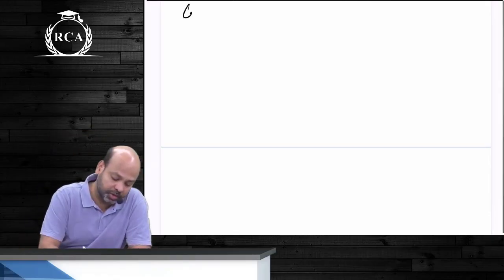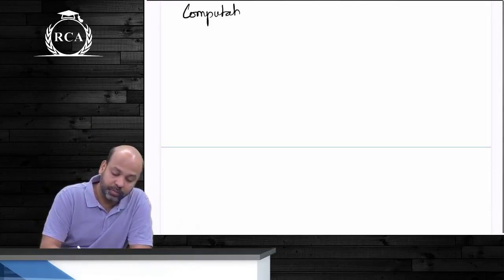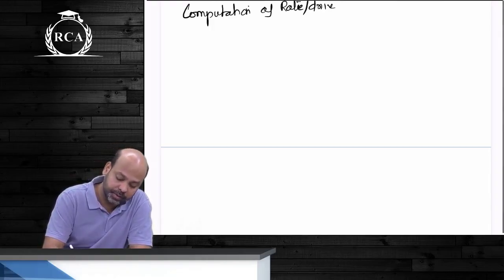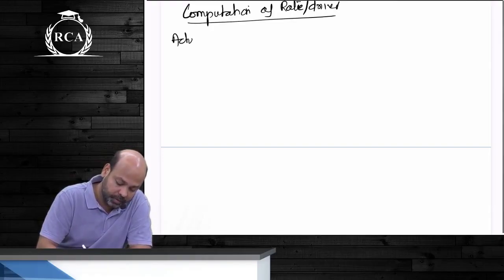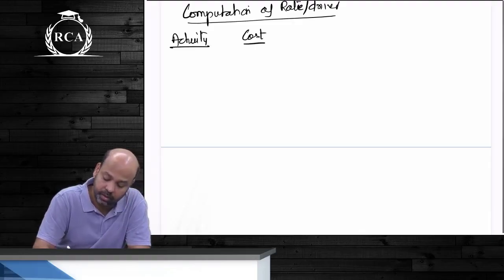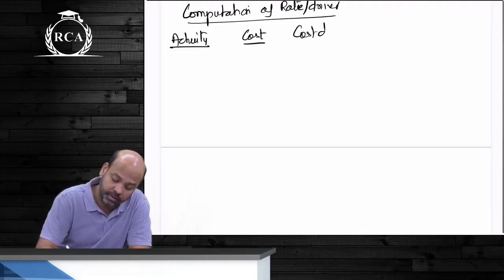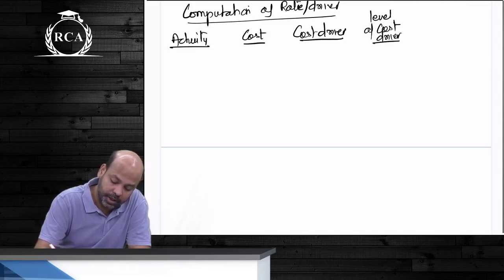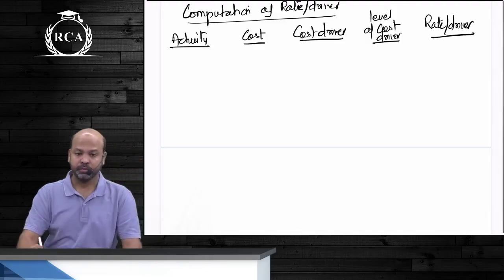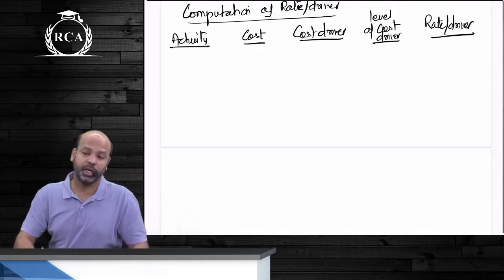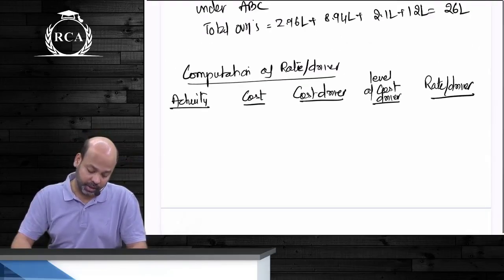Start beta. Computation of rate per driver. The format is exactly the same that we have presented, guys, abhi upar. You will write activity. You will write the corresponding cost, you will write cost driver, then you will write level of cost driver, and then rate per driver. अब भी जो ऊपर लिखे बेटा एग्जैक्टली सेम, ऊपर एग्जाम्पल बोल के लिखाया था ये.